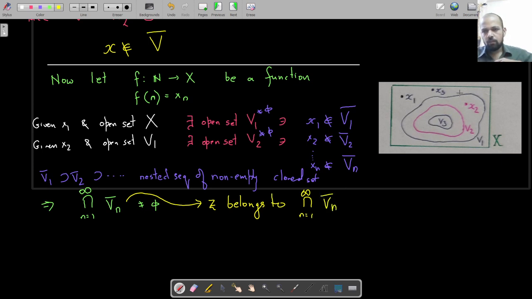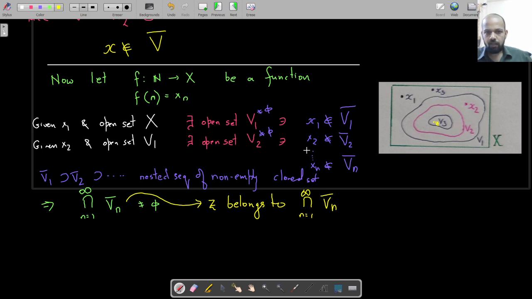So there is V1, inside that is V2, inside that V3, and so on, and their closures, and when you take the overall intersection, there is going to be a point there. So there is going to be a z in all of them, and that point z cannot be any of the x1, x2, xn's, because xn does not belong to Vn closure.